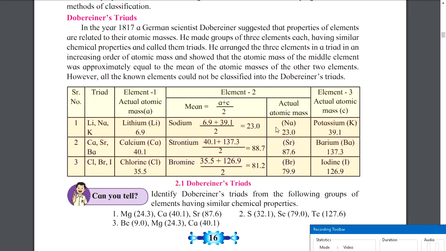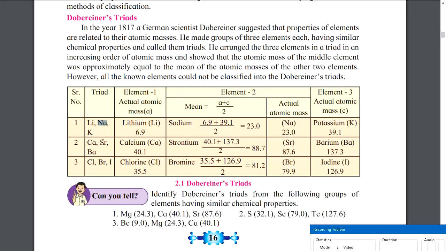And then when he actually calculated the atomic mass of sodium, he found out that it was 23. So he understood that, okay, the one at the middle, here it is bromine, here it is strontium, and here it is sodium.